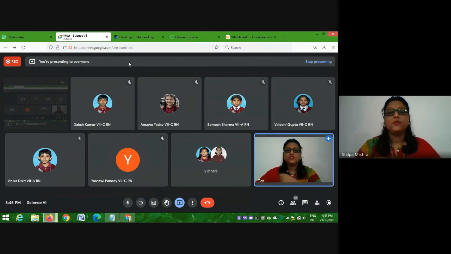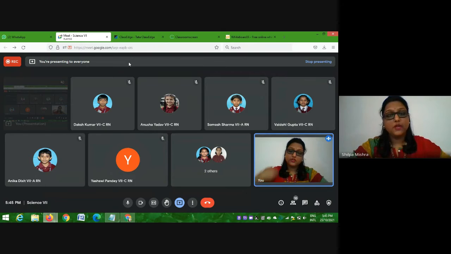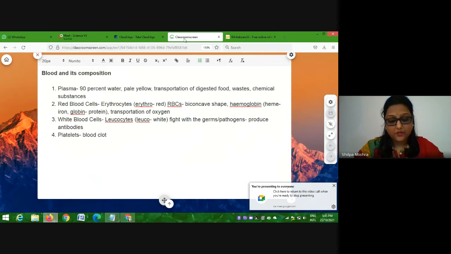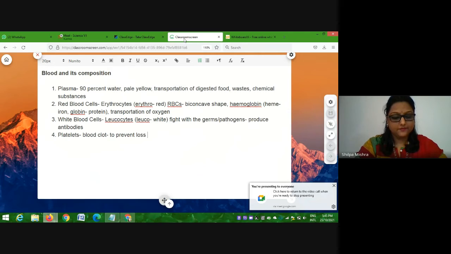So what happens? You have removed the blood clot. Again, the blood is exposed. So again, what will happen? The platelets will come together and they will form the blood clot. So what will happen by the formation of blood clot? Excessive blood loss can be prevented, right? So blood clot formation happens because of platelets to prevent loss of blood, okay?